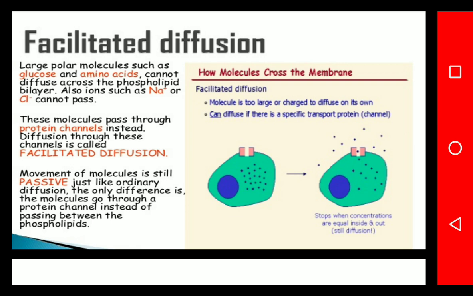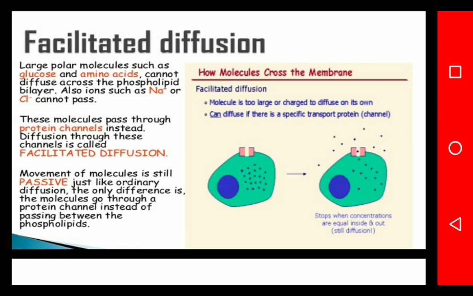So how do molecules cross the cell membrane? In facilitated diffusion, a molecule that is too large or charged to diffuse on its own can diffuse if a specific transport protein channel is present.